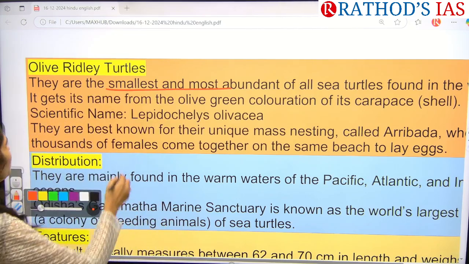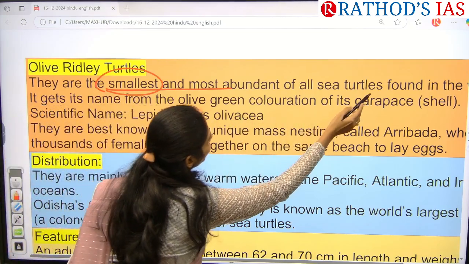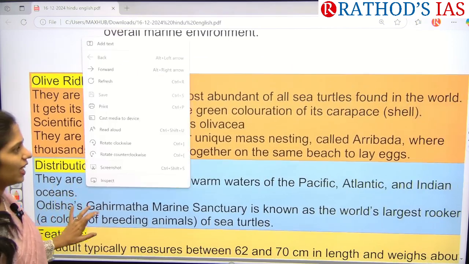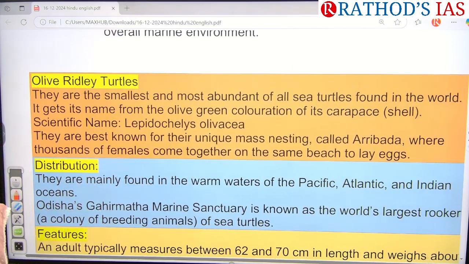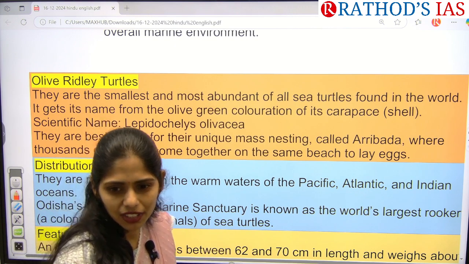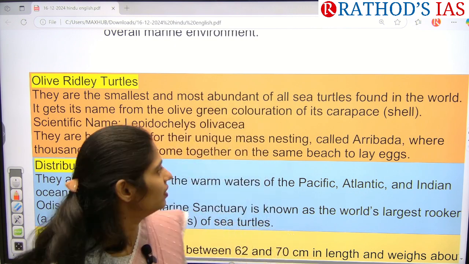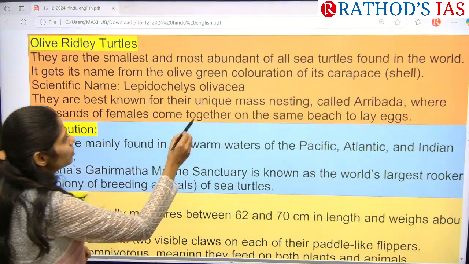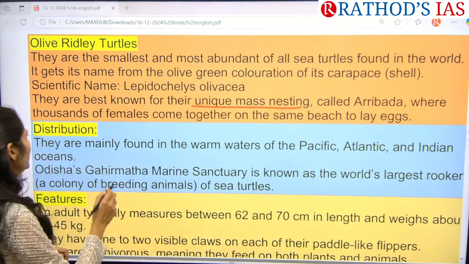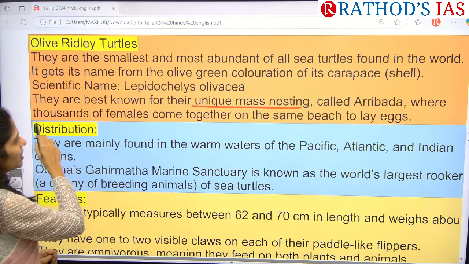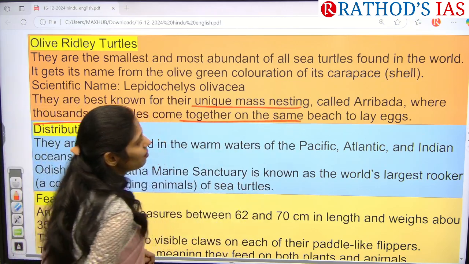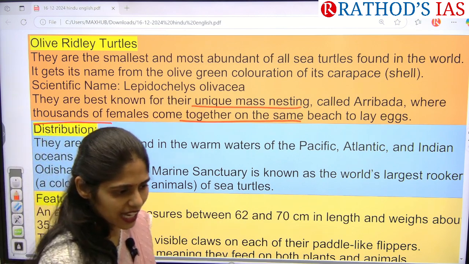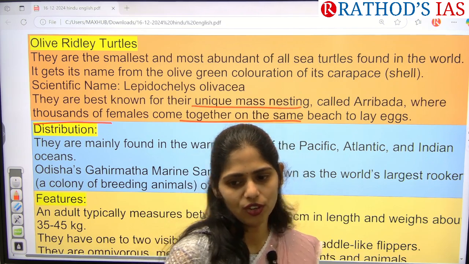Okay, it is the smallest and most abundant of all sea turtles, found in the water. The name olive ridley is because the shell of that turtle is olive in color. Because of this it got that name, and it is best known for its unique mass nesting, called arribada, where thousands of females come together on the same beach, lay eggs and go back. After the eggs hatch, the little ones also go into the water.